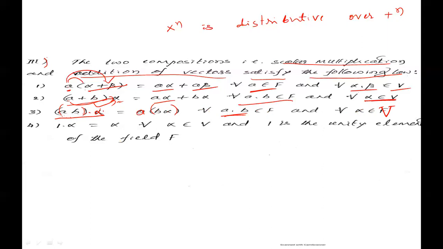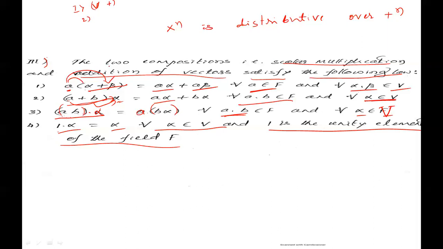AB dot alpha is equal to A dot B alpha for all scalars A, B belongs to F and for all alpha belongs to V. Fourth property, 1 dot alpha is equal to alpha for all alpha belongs to V, and 1 is the unity element of the field. If a set satisfies all these conditions, first condition, V plus is an abelian group.